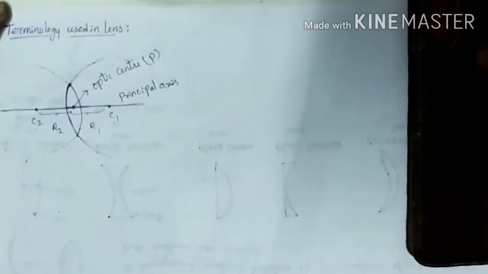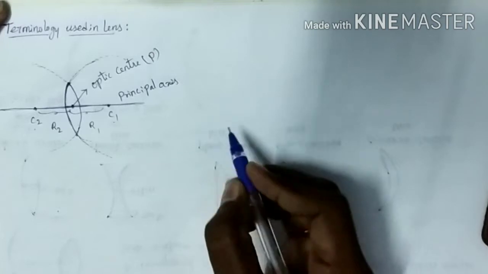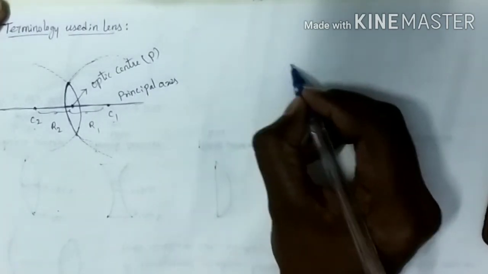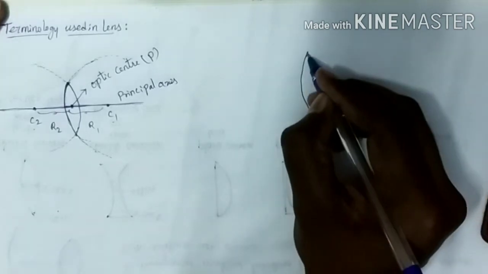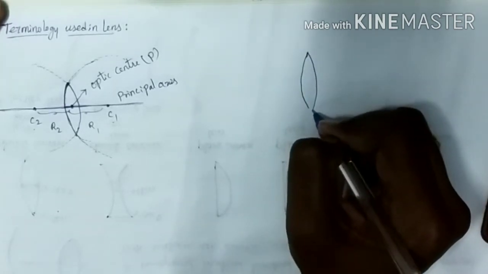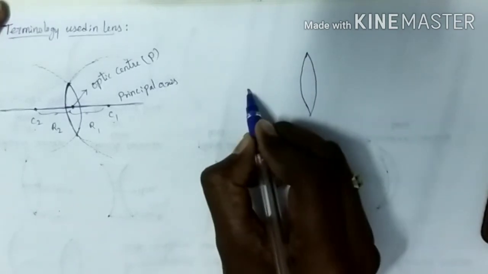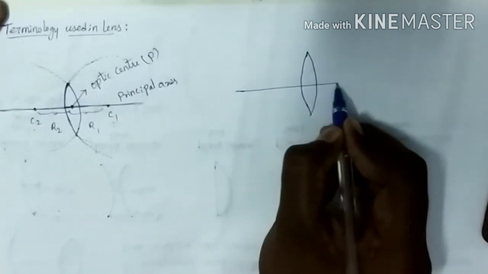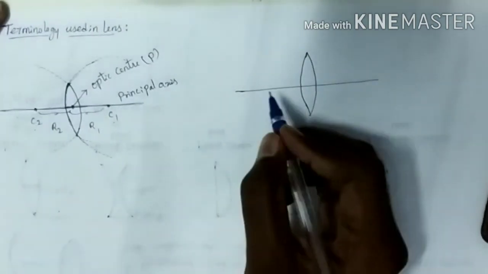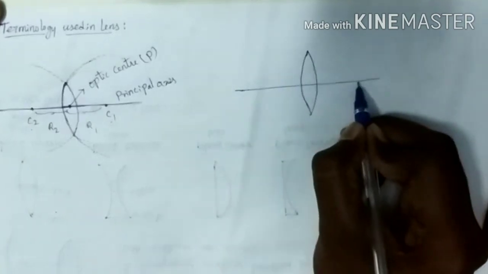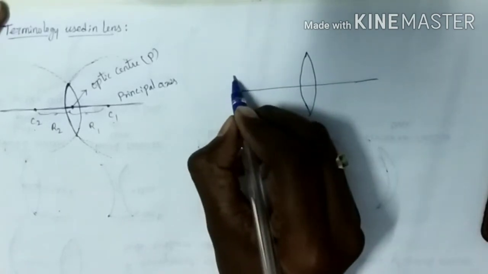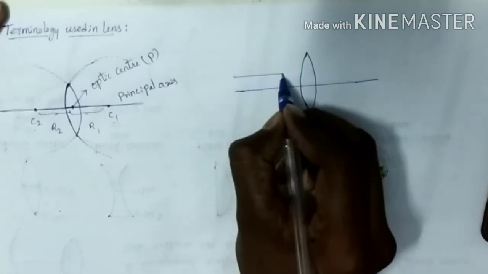The next one is the focal point. What is the focal point? Here I am considering a biconvex lens, and this will be the principal axis, the line joining the two centers of curvature. Here I am sending the light parallel to the principal axis.